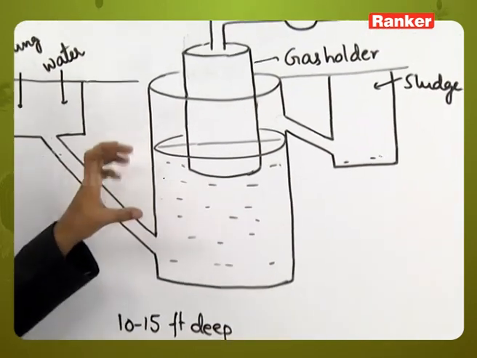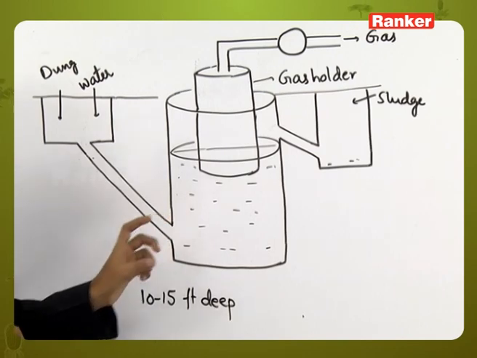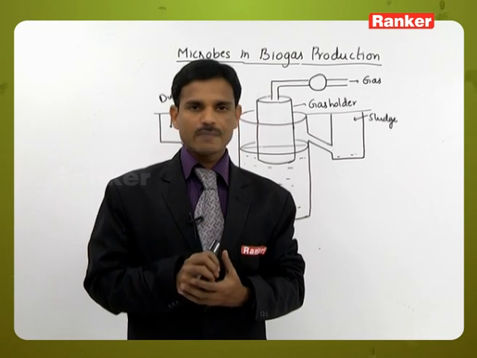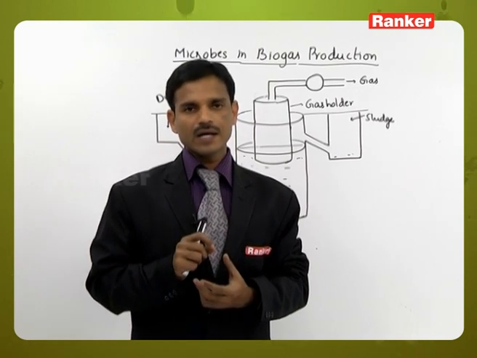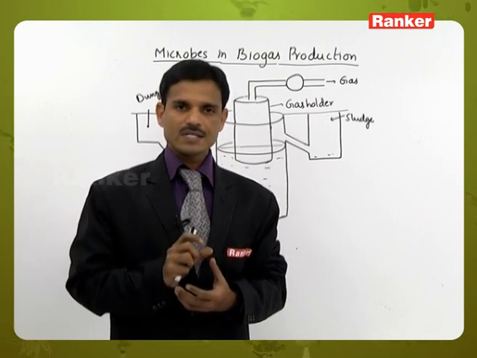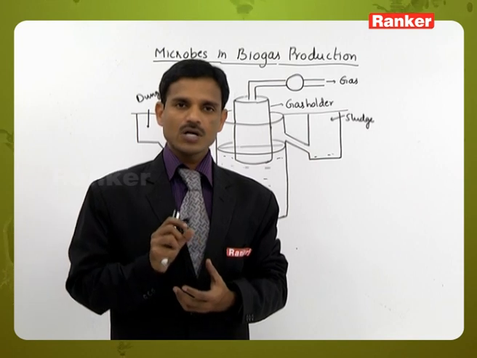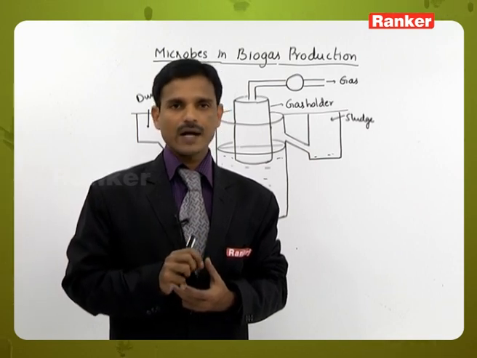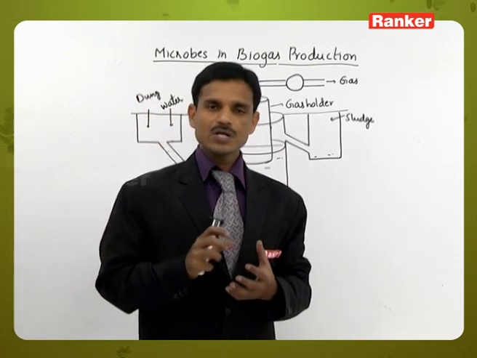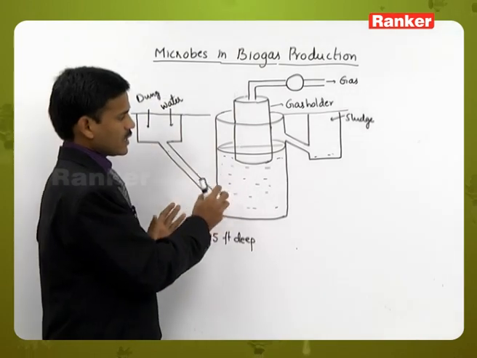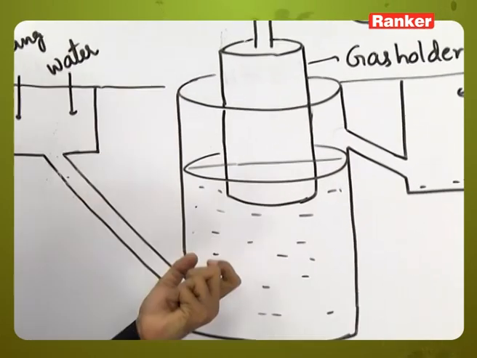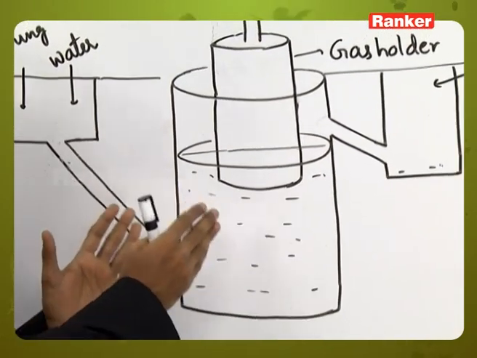So the methanogenic bacteria are present in this dung. Generally the sewage water contains a number of methanogenic bacteria, and in cattle, the rumen, which is one part of the stomach or digestive system, also contains some methanogenic bacteria. So naturally the dung contains methanogenic bacteria.